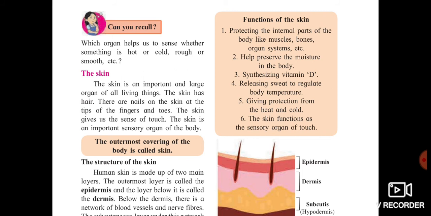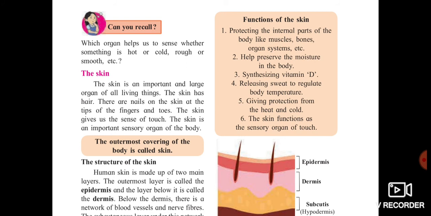The skin has hairs. There are nails on the skin at the tip of the fingers and also on the toes. You can find that the nails are present on the skin at the tip of the fingers and also on the toes. The skin gives a sense of touch. It is one of the sensory organs and it is one of the important sensory organs too.